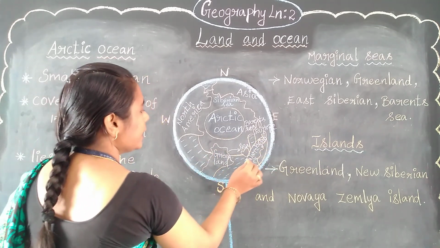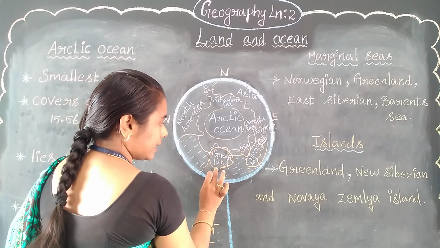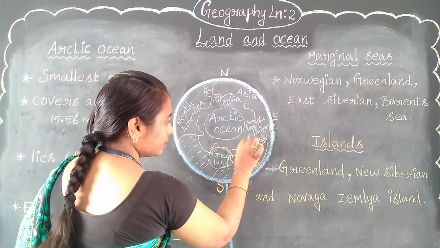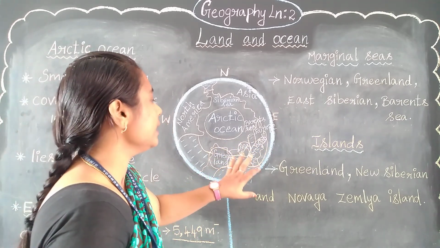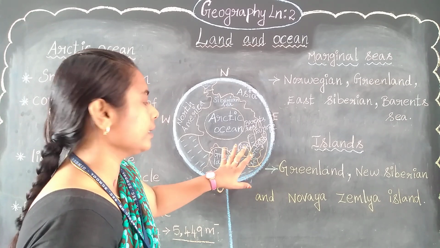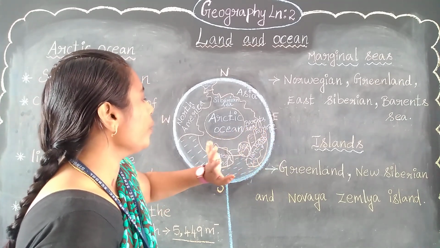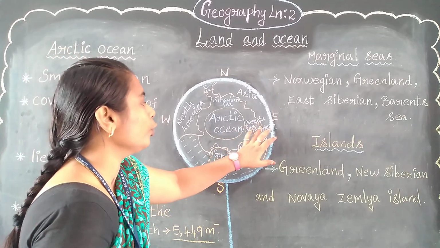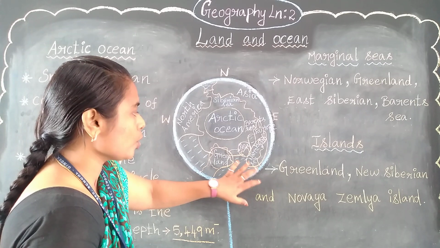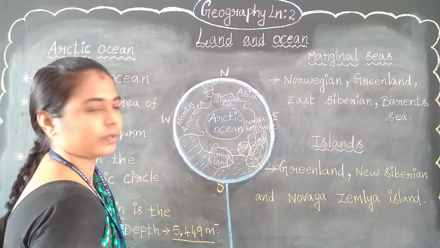Next one, Greenland. Greenland is near the Norwegian Sea. Greenland is here and the Greenland Sea is here. So the Greenland Sea and the Norwegian Sea are located together, nearby the continent of Europe. In between Greenland and the European continent, two seas are present: the Greenland Sea and the Norwegian Sea.